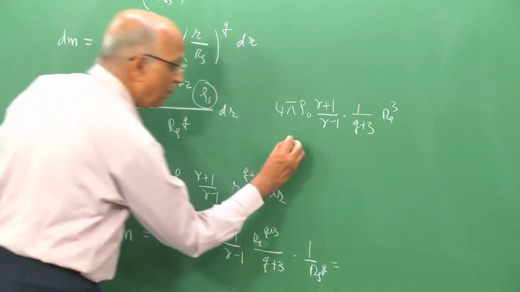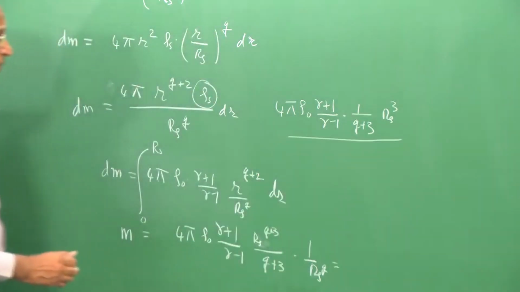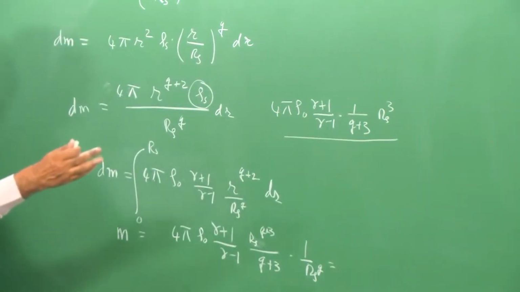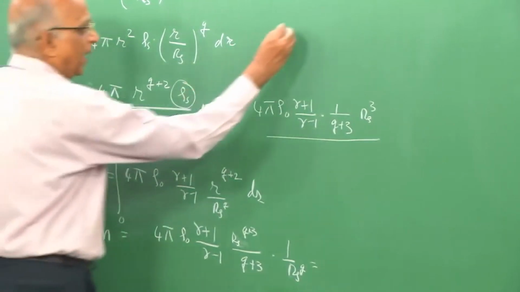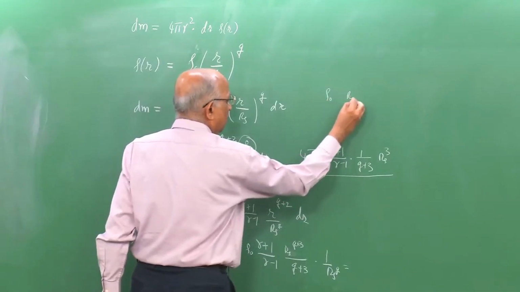And what is the total mass which is enclosed by the lead shock wave? After all, the lead shock wave has processed the gas which was initially at a density rho 0 to a distance of rs.